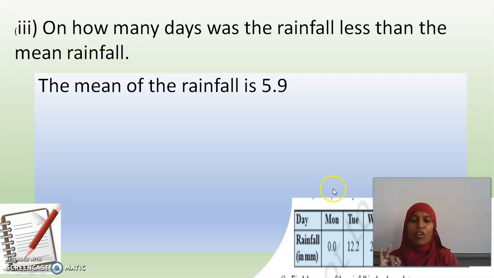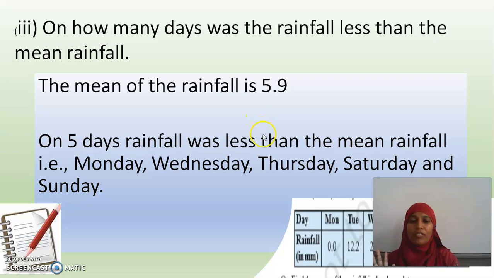So Monday, Wednesday, Thursday and Saturday, and on Sunday also. On Sunday we have only 1 centimeter of rainfall. It is also less than 5.9. So on how many days did we have less rainfall than 5.9? On 5 days we had less rainfall than 5.9.